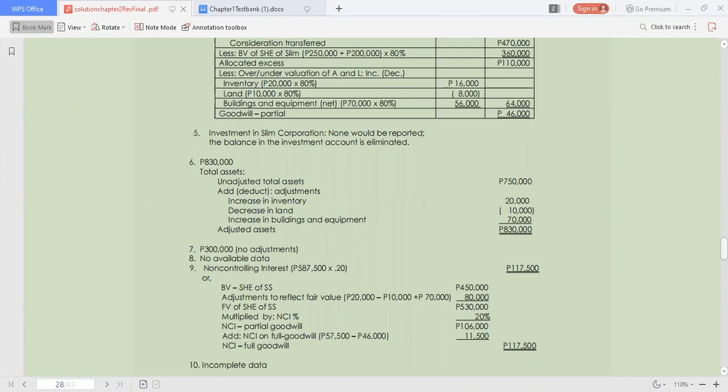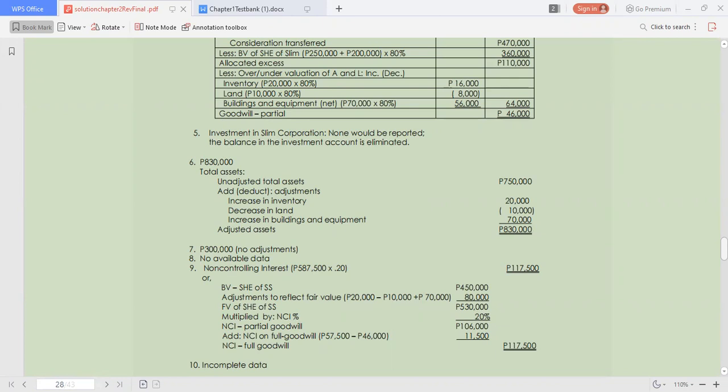And we are going to add the adjustments to the net assets. So we have now the fair value of the stockholders' equity multiplied by 20%. Then we have the NCI. Here we have 106,000 for partial goodwill.